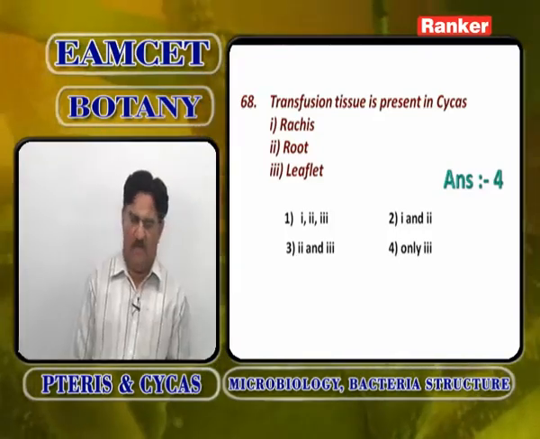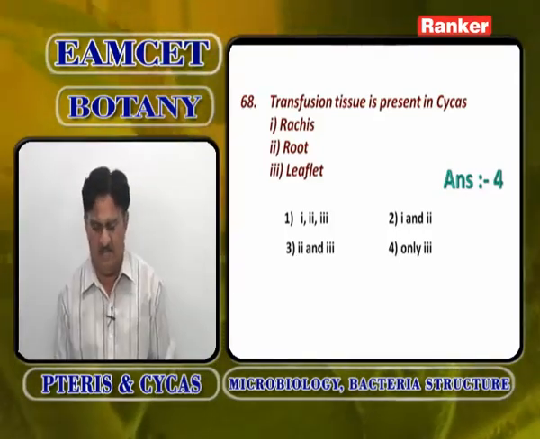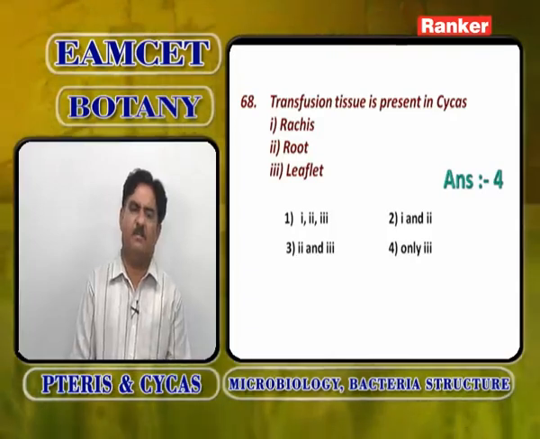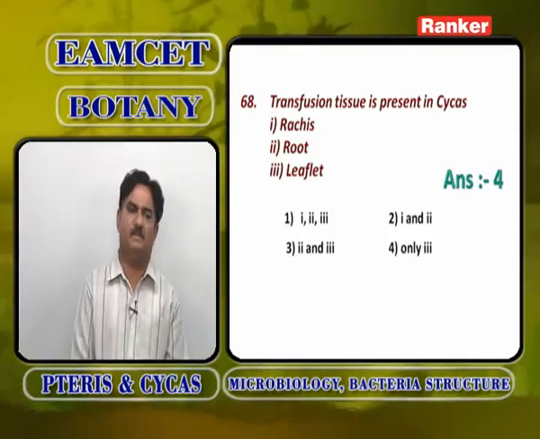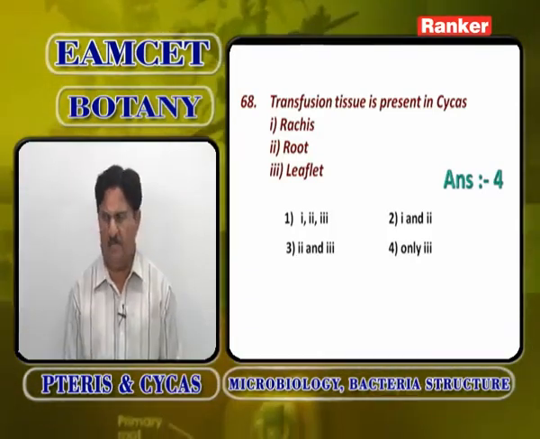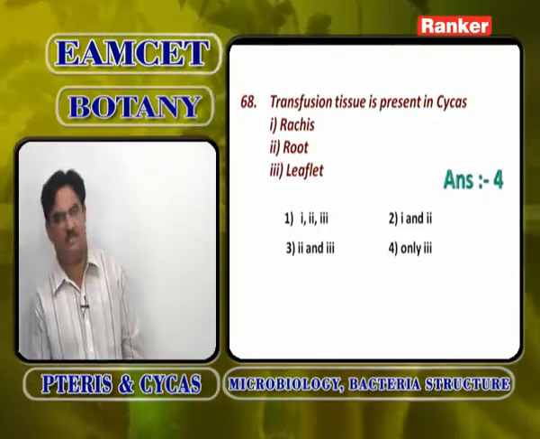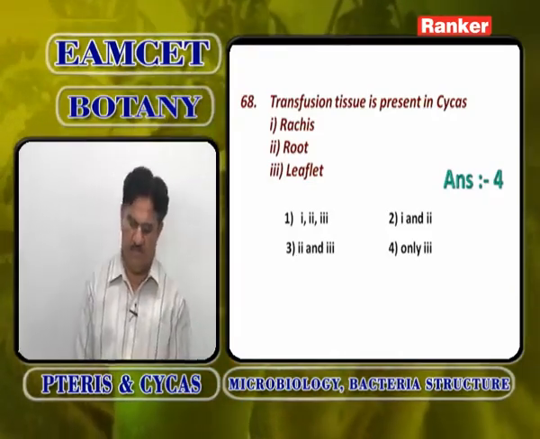Coming to the leaflet, the leaflet contains transfusion tissue, which helps in lateral conduction due to the absence of lateral veins, or compensates for the absence of lateral veins. So, answer is only 3, the fourth option.